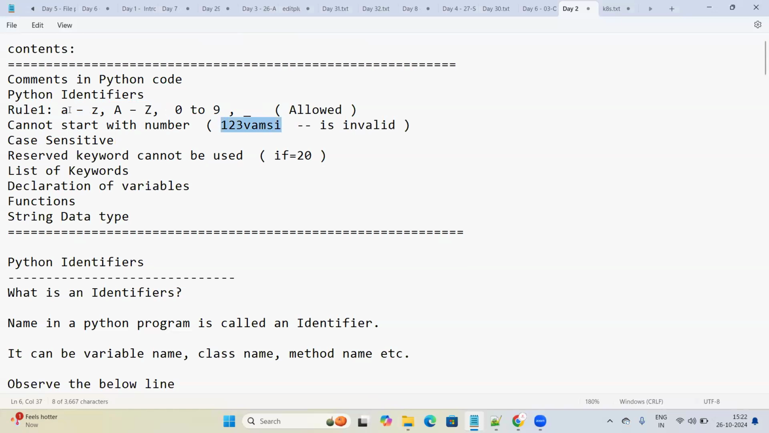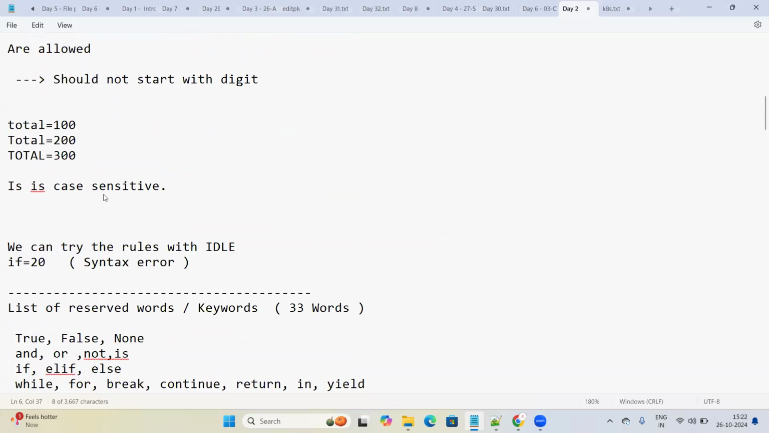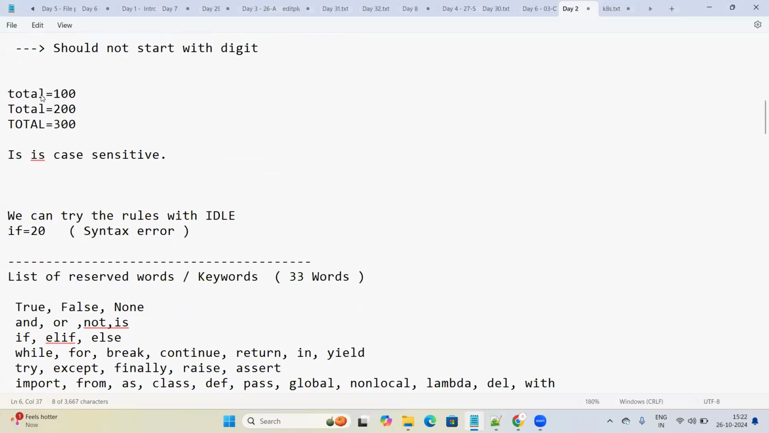Okay. So that is one rule we need to understand. And let's talk about some other examples. You see here total. We know the meaning of total. This is a variable. Try to understand this is a variable, and we are assigning some value to the variable, 100. And we are declaring one more variable called total. And there is a difference between this total and this total.